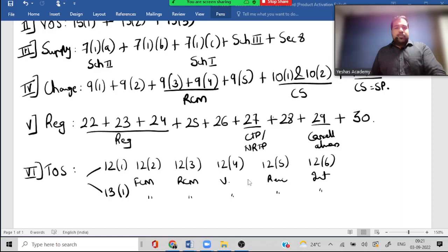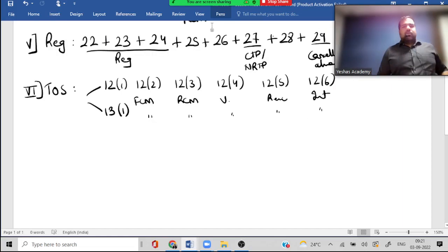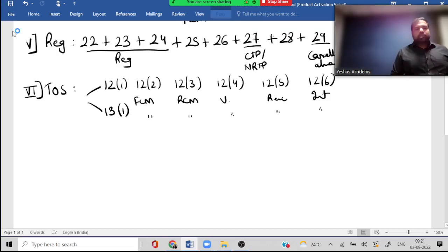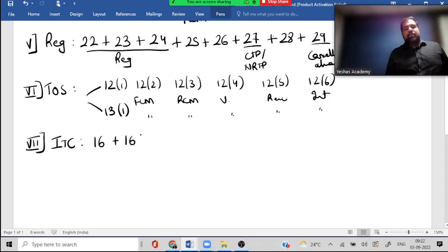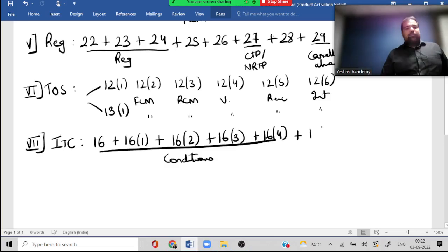Alright. Guys, let's write the sections for our hero chapter, that is ITC. What are the sections for ITC, guys? 16(1), 16(2) and 16(4). And what are these, guys? Are these conditions for ITC? Yes. Next, guys, 17(1), 17(2), 17(3), 17(4) and mainly, guys, 17(5), which is blocked credit.